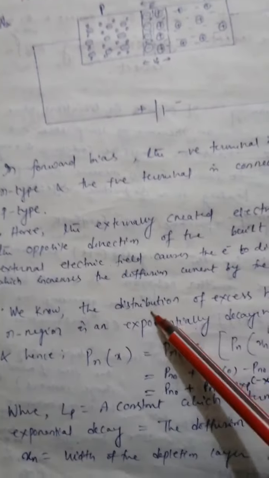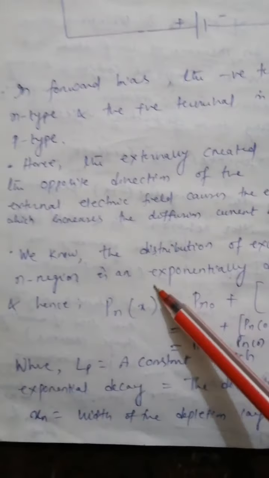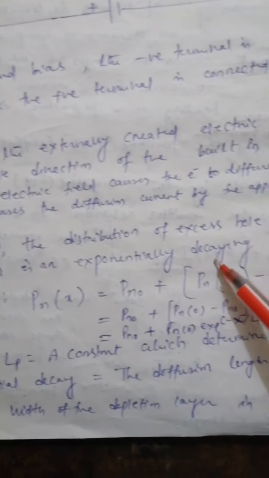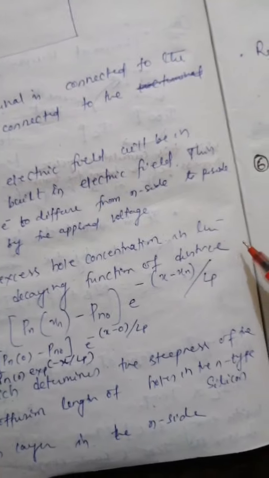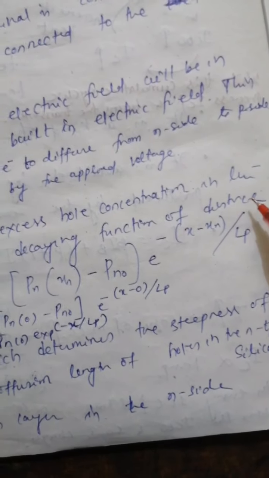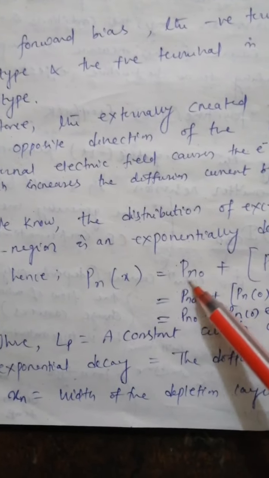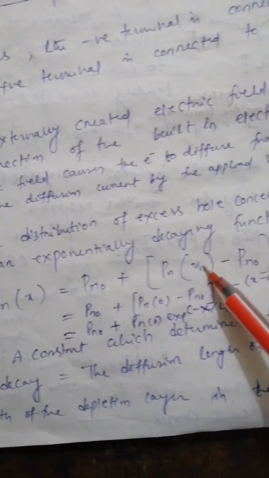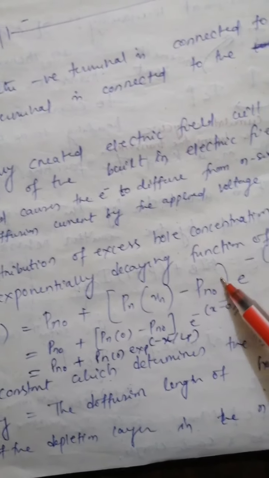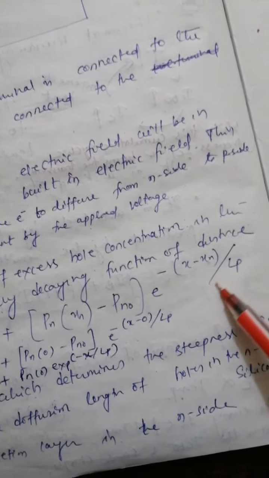Fine. We know the distribution of excess hole concentration in the n region is an exponentially decaying function of distance. Okay, so we can say Pn(x) equals Pn0 plus Pn(xn) minus Pn0 times e to the power minus (x minus xn) divided by Lp.